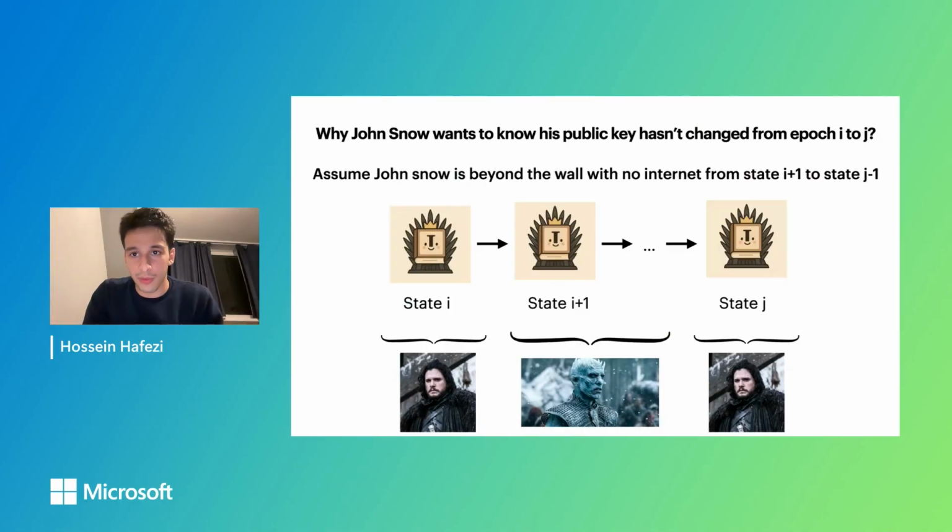So assume that Jon Snow is beyond the wall with no internet connection from state I+1 to state J-1. He's been offline. And the way that the server can cheat, which we call the ghost key attack, is that while he's offline, the server replaces his public key with a malicious one, which impersonates him, and then before him coming back online, reverts it back to the original. So when he comes back online, he has no way of knowing that his public key has been tampered with if he doesn't check those intermediate epochs or doesn't have some sort of proof of consistency functionality.